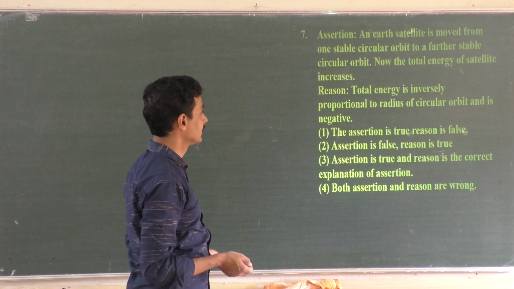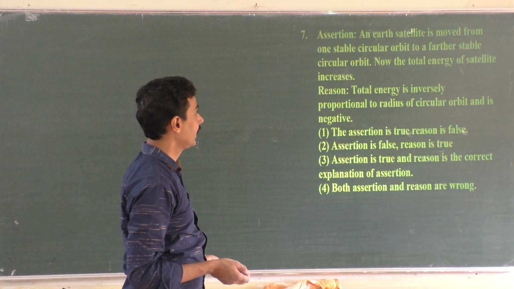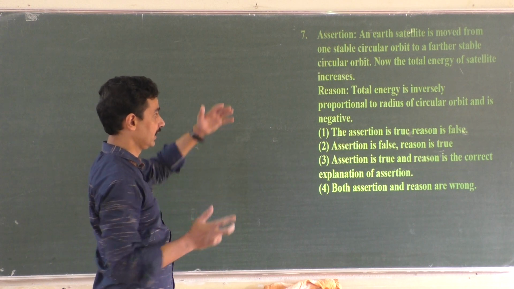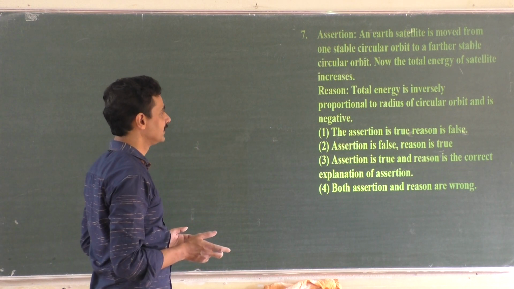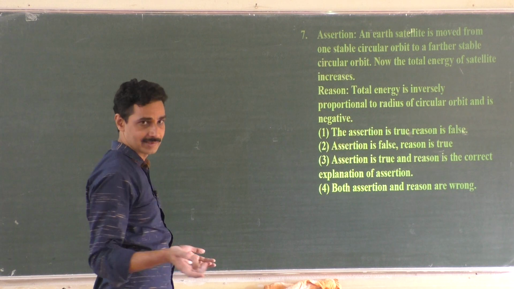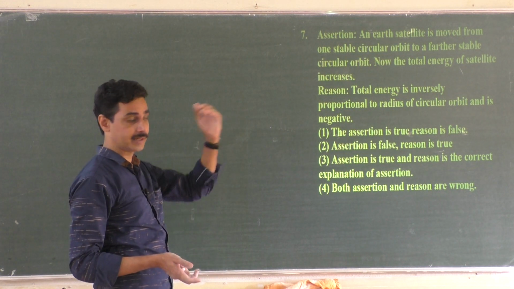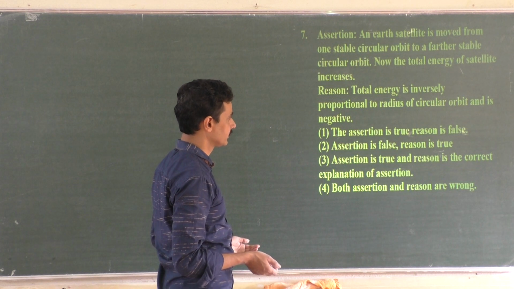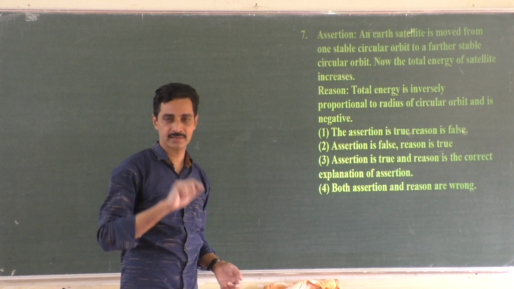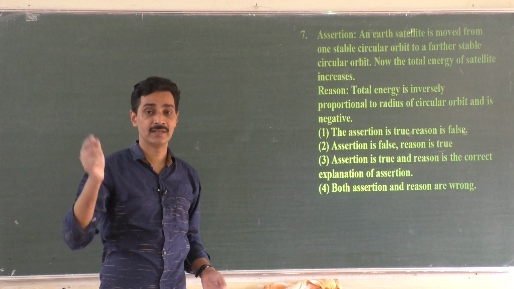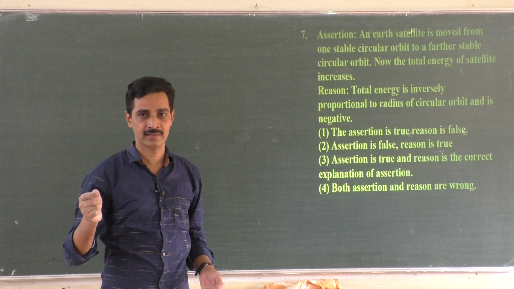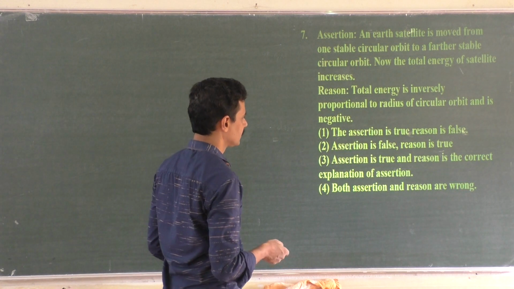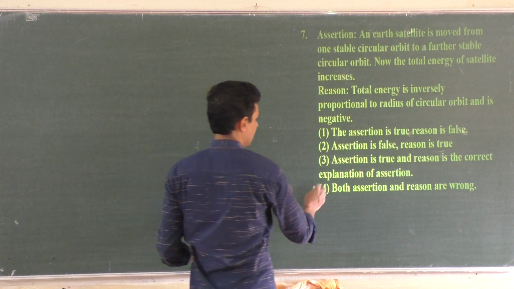So what is the assertion? An Earth satellite is moved from one stable circular orbit to a farther circular orbit. Okay, the electron is jumping now. Now the total energy of the satellite increases. Exactly, it increases because it becomes less negative. And the reason: total energy is inversely proportional to the radius of the circular orbit and is negative. That is, both are correct. There it is inversely proportional to the radius of the circular orbit, and it is negative. Both assertion and reason are true.